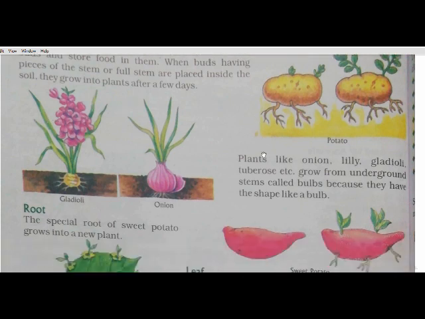Now plants like onion, lily, gladioli, tuberose, etc. grow from underground stem called bulbs because they have the shape of a bulb. As you can see in the picture, the onion and gladioli pictures are given on the screen. So what they have told is that these plants grow from underground stem called bulbs because they have the shape of a bulb.